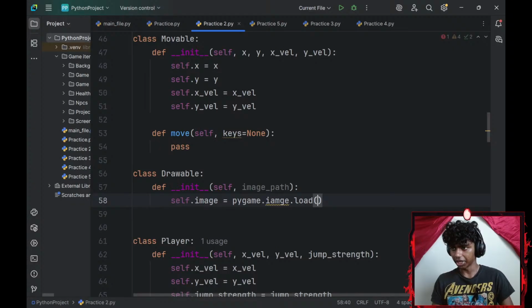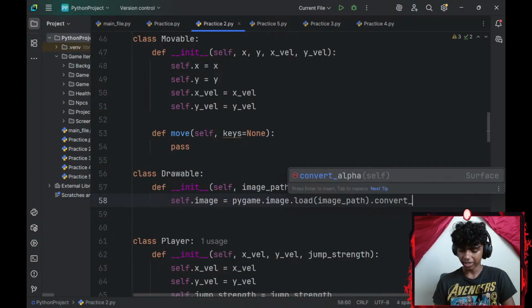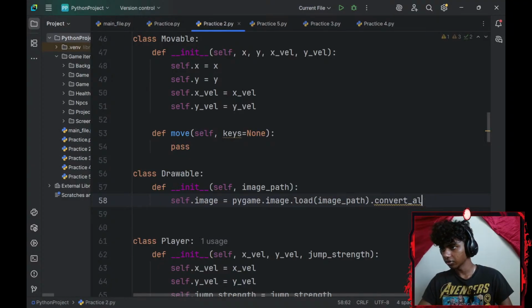pygame.image.load, my image path. Oh, I actually see how it's working now. Okay, guys, I see the wires connecting. Let me go with my image path. And then I will convert this to alpha because my image will be a PNG.